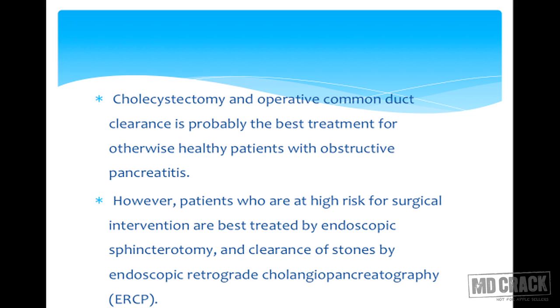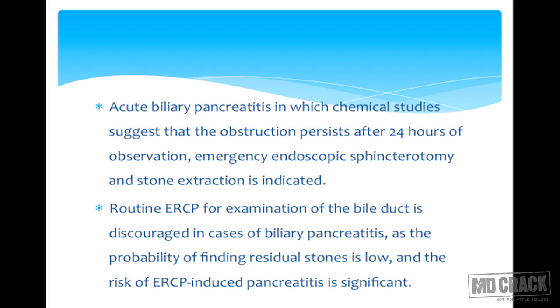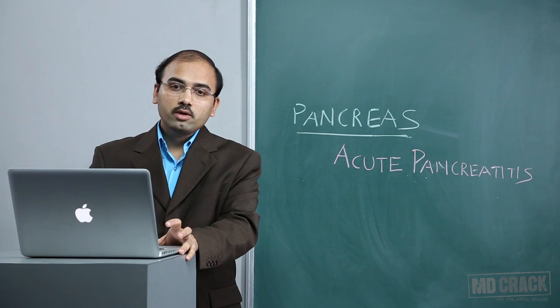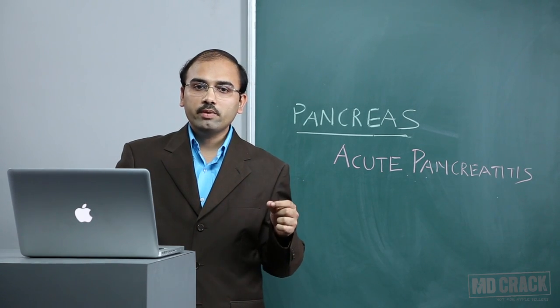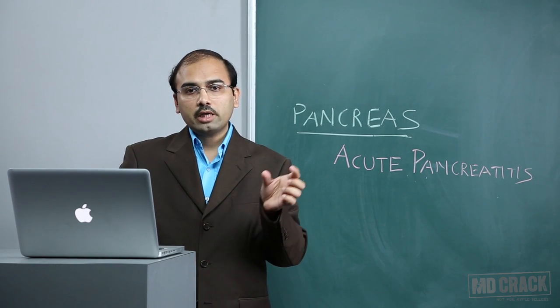Cholecystectomy and operative common bile duct clearance is probably the best treatment for otherwise healthy patients with obstructive pancreatitis. However, patients who are at risk from surgical intervention are best treated by endoscopic sphincterotomy and clearance of stones by ERCP. So whenever possible, the patient is treated with ERCP. In acute biliary pancreatitis, where chemical studies suggest that obstruction persists after 24 hours of observation, emergency ERCP and stone extraction is indicated. So you are given a clinical scenario in which biochemical markers such as alkaline phosphatase and bilirubin are elevated after 24 hours and the patient has acute pancreatitis.